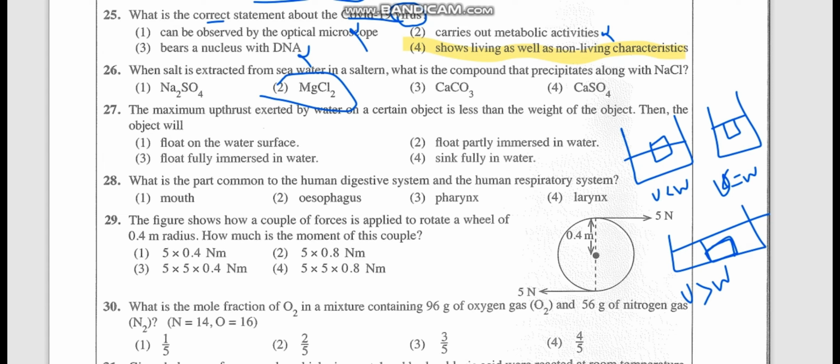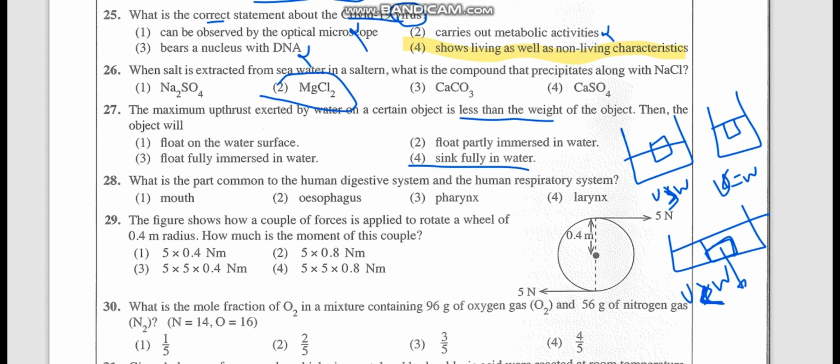No, here wait, upthrust is less. Now if the upthrust is less than the weight, that means the weight is more, no? Then only the object will sink. Okay, so upthrust less than the weight will sink, upthrust more than the weight will partially submerge. So it sinks fully in water. Upthrust less than the weight means the weight of the object is high, right? So it will sink fully in the water. All these three conditions are explained in that pressure lesson, so you can identify it.